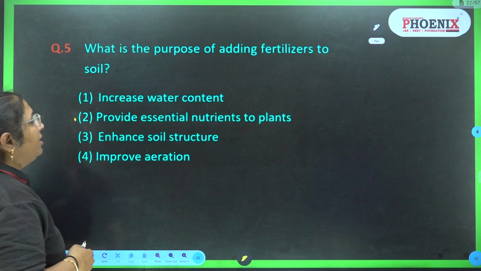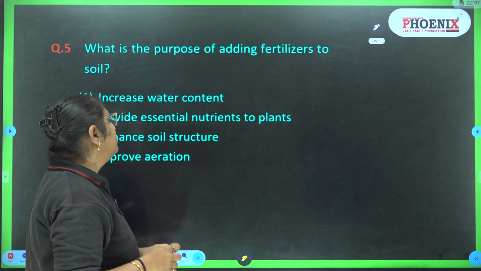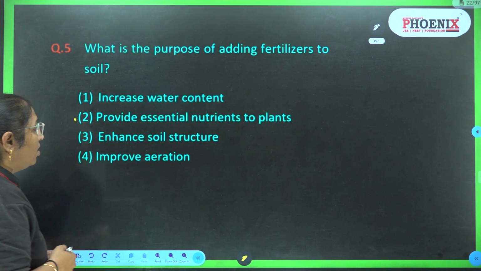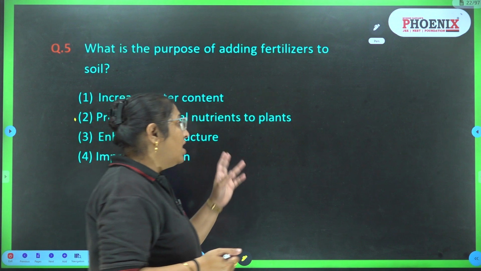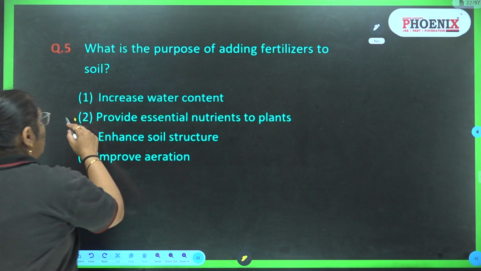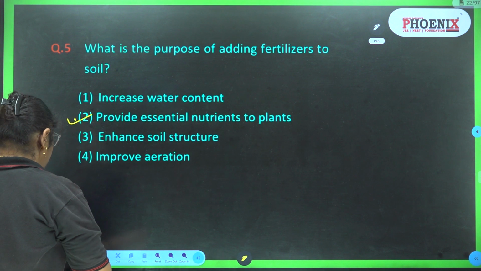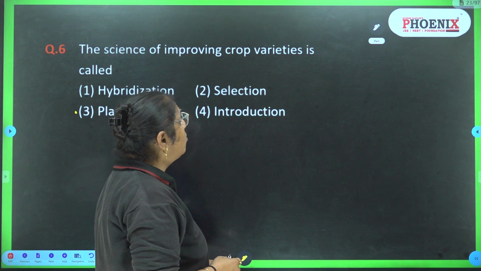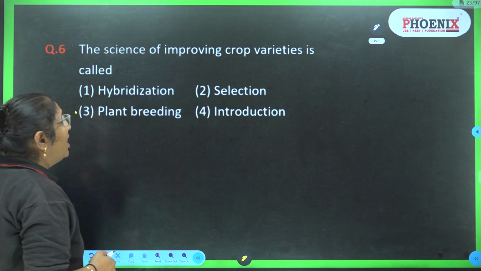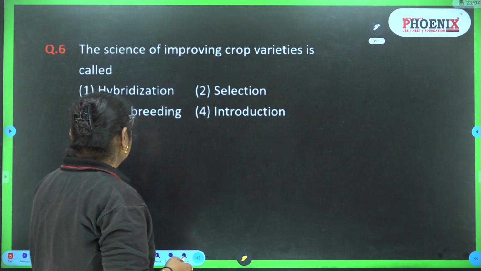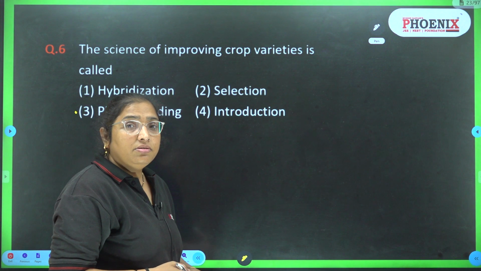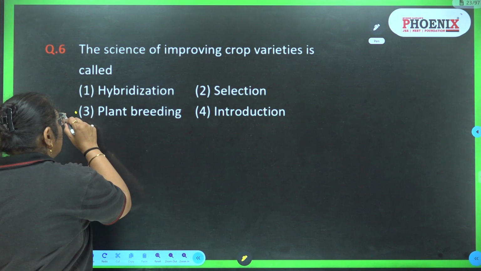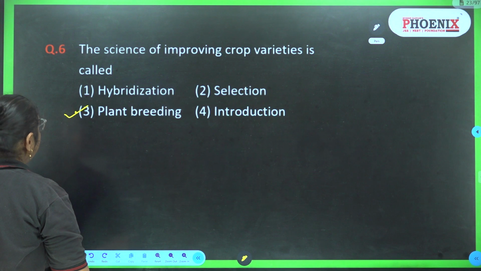5th, what is the purpose of adding fertilizer to the soil? Increase water content, provide essential nutrient to plants, enhance soil structure or improve the aeration. So the answer is number 2, that is provide essential nutrient to plants. Question number 6, the science of improving crop varieties is called hybridization, selection, plant breeding and introduction. So the answer is 3rd, that is plant breeding.